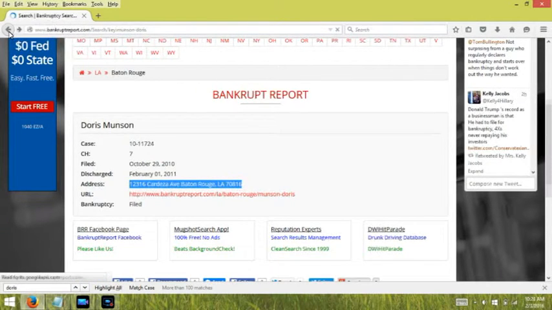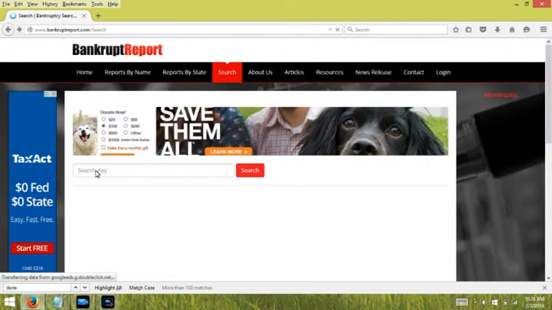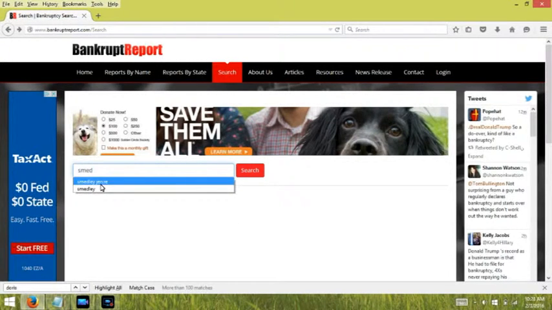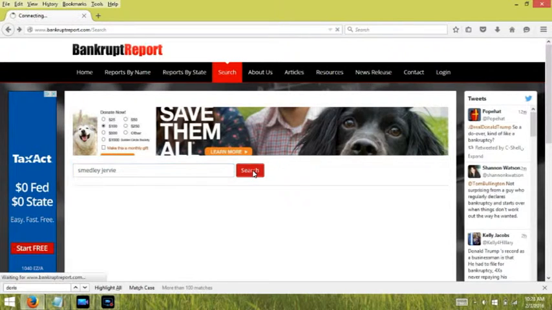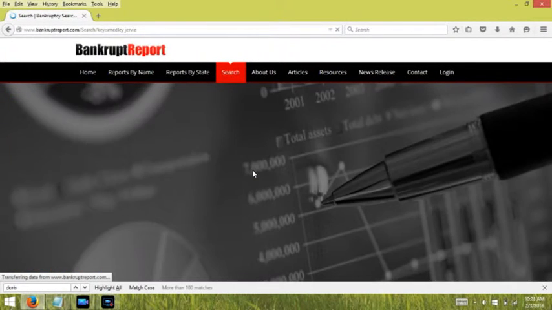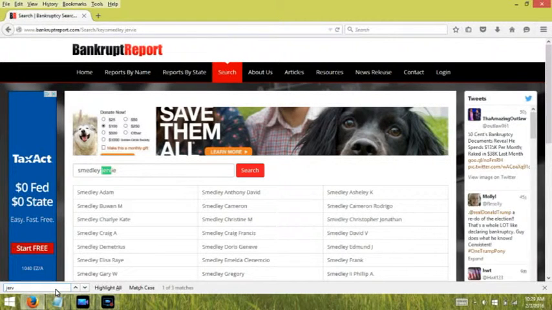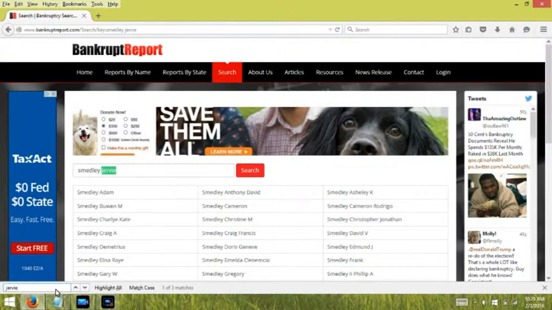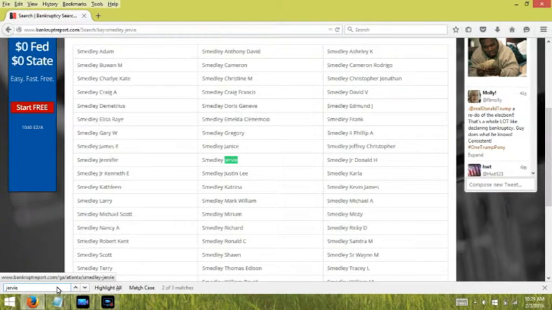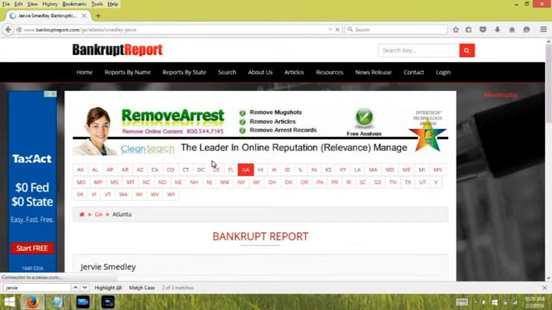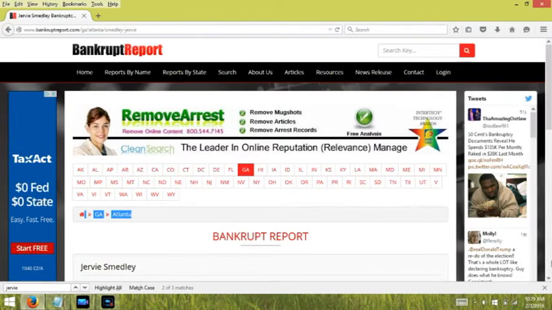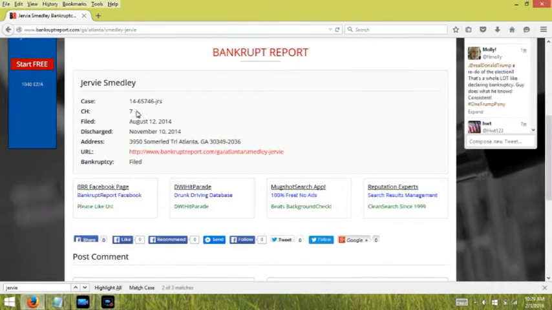Next, we're going to enter in another name, deliberately rare, Jervie Smedley, but in reverse, no commas, all lowercase. We will then use Control F to search for the first name, Jervie. And there's the bankruptcy report, this one filed in Atlanta, Georgia. As you can see, this is also a total liquidation, Chapter 7. And you can see the debtor's address and the date of discharge.